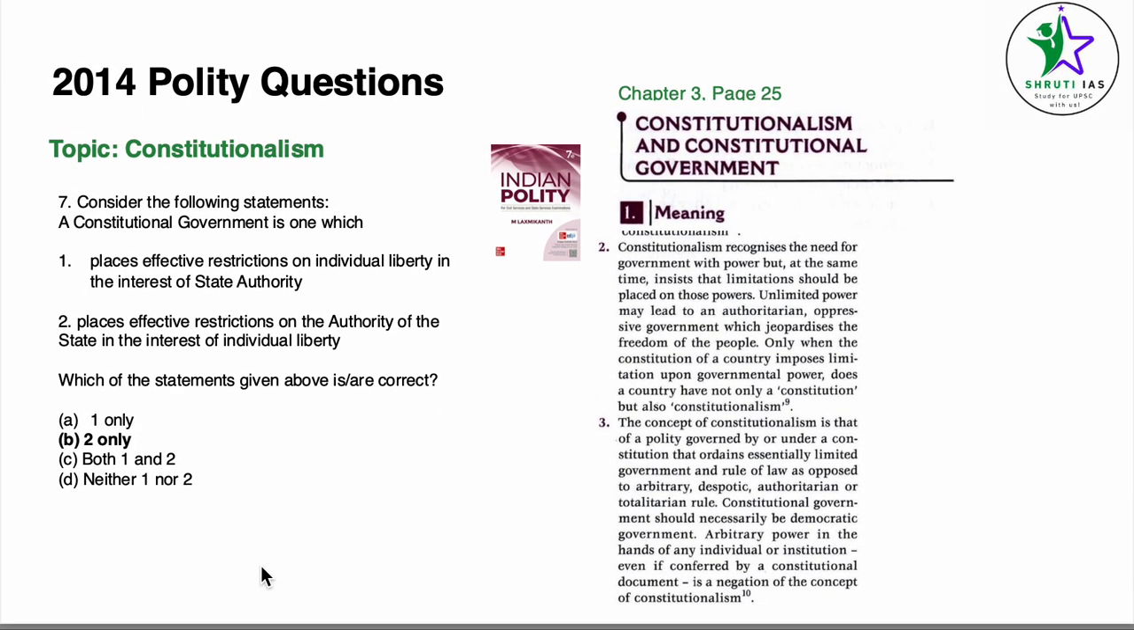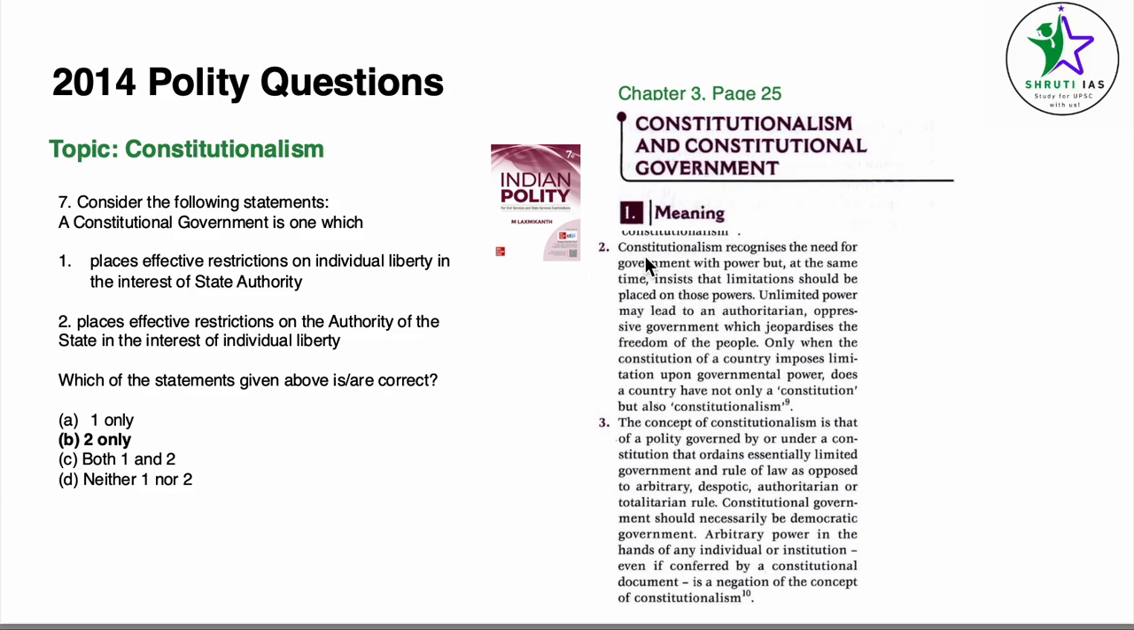Coming to question number 7, the topic is constitutionalism or a constitutional government. Consider the following statements. A constitutional government is one which places effective restrictions on individual liberty in the interest of state authority. Okay. Places effective restrictions on the authority of the state in the interest of individual liberty. Either one of the two will be correct. For this, we go to chapter 3, Concept of Constitution, page number 25. The constitutionalism and constitutional government meaning.